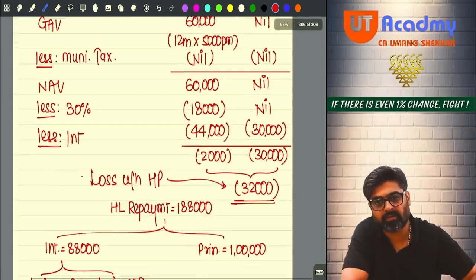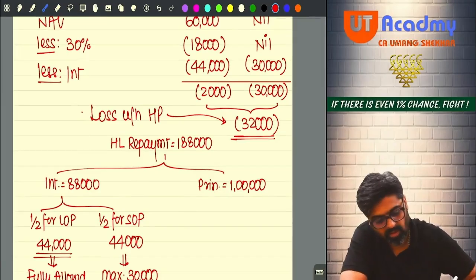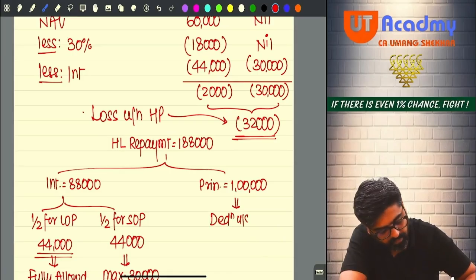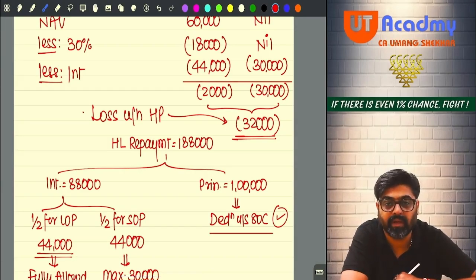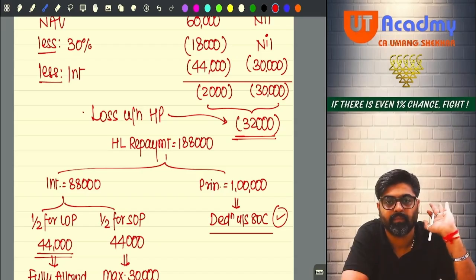So whatever principal relates to that entire house property, don't you think that this should be allowed as a deduction under section 80C? Because this principal repayment of loan is for a residential house property which is assessed under the head house property. And this was the construction loan which you have taken.